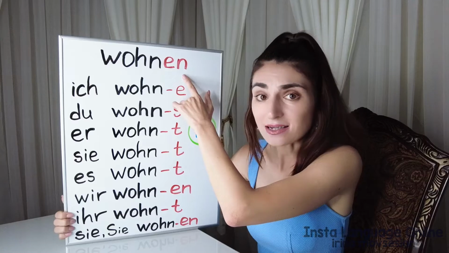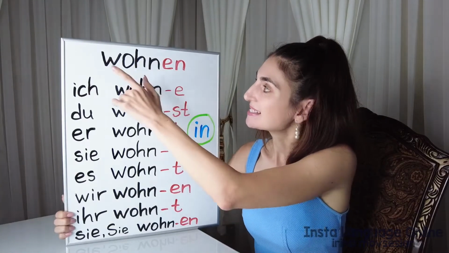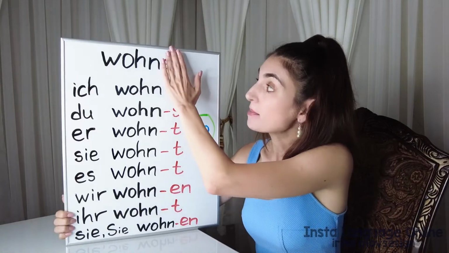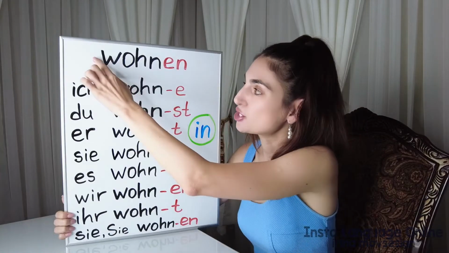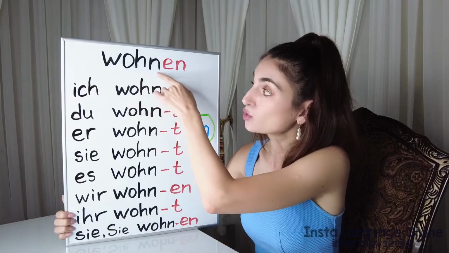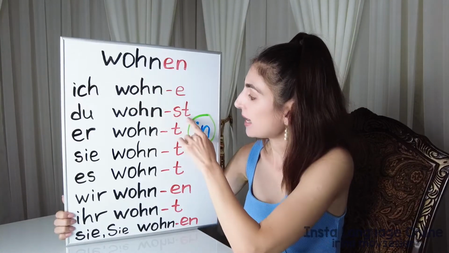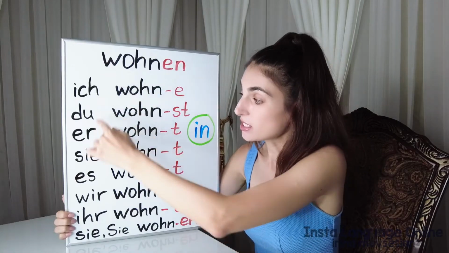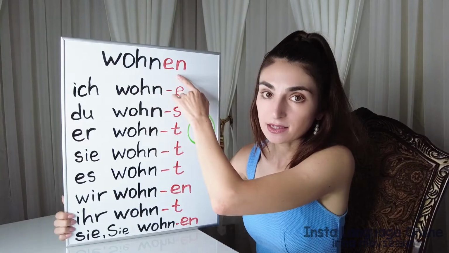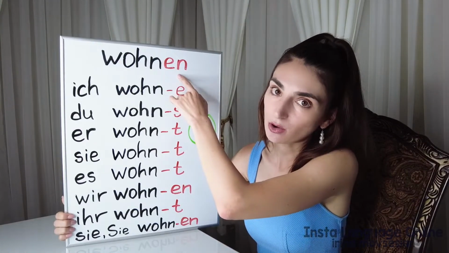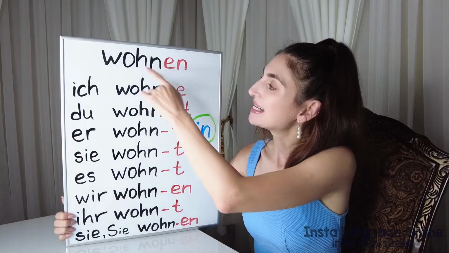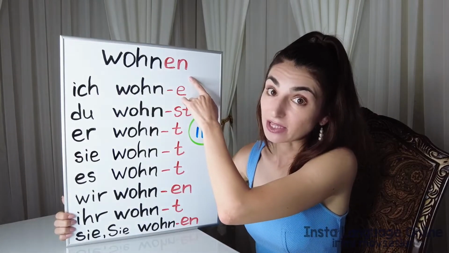Wohnen, sprechen, lieben. Okay? So, I made it red. What does it mean? It means I'm gonna take it down. And I'm gonna show you that when you conjugate the verb, you need a stem, the root, and then you need to add a personal ending to each person. So we take the word wohnen, to live, for example, to live in Berlin or to live in Moscow, to live in Los Angeles like I do. Hello, I live in Los Angeles in America, California. So I need to say that I live in Los Angeles.